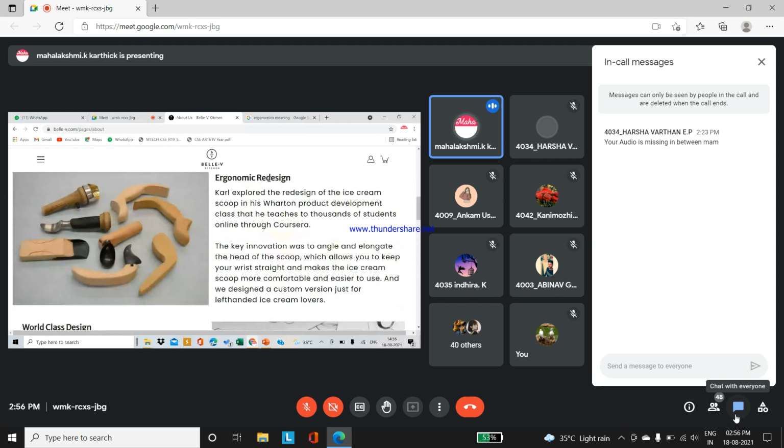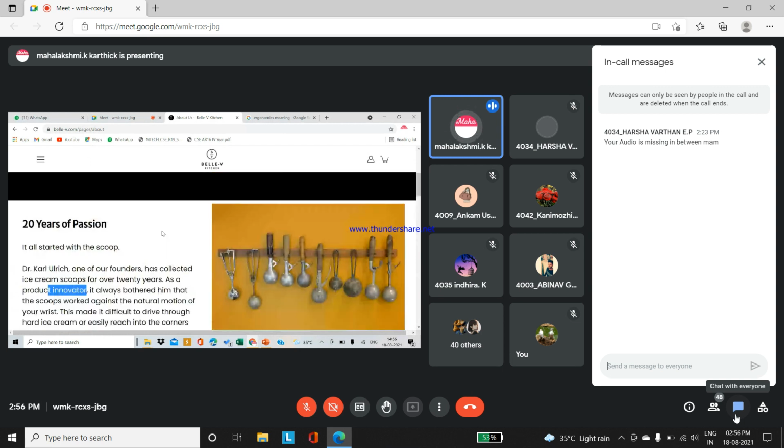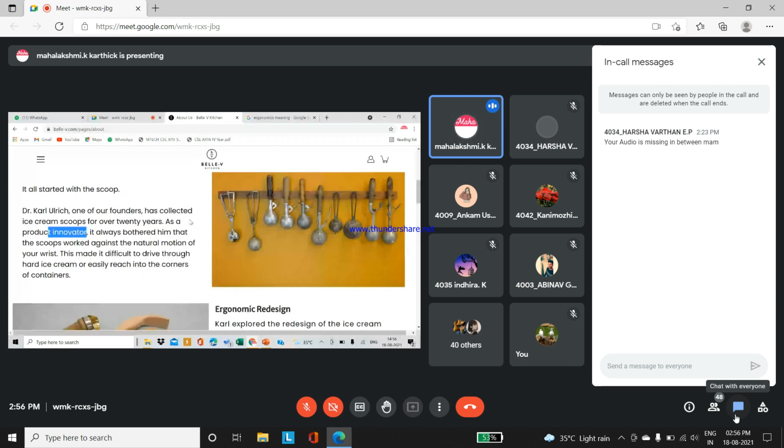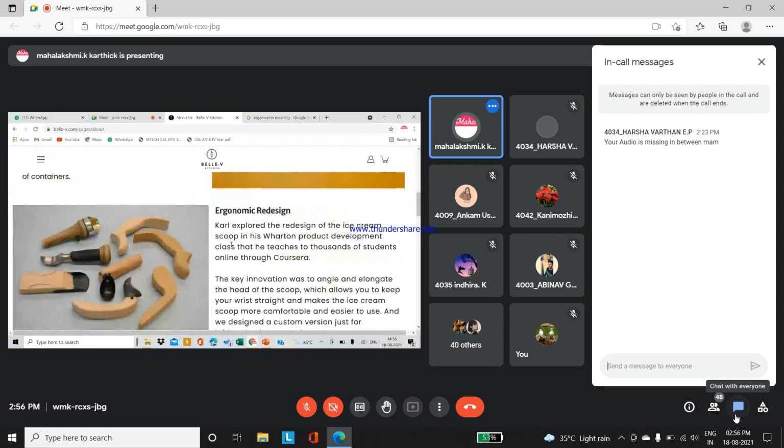The ergonomic redesign. So they focus on redesigning. They collected all the previous generation scoops. Then they started to redesign the work. So that is the main motive students should have. Not start with a new innovation, but see what is the existing and what you can do for a proposed one.